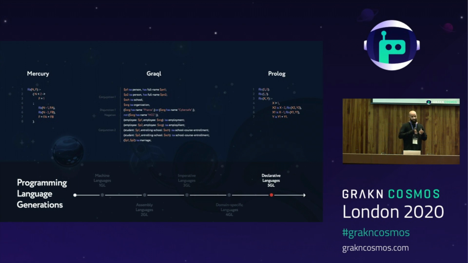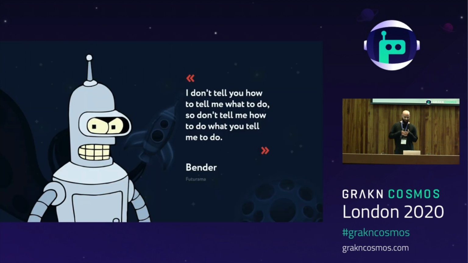This sometimes feels like an exotic and strange way of talking to computers, but a character from one of my favorite TV shows sums this way of thinking up most eloquently when he says, "Hey, I don't tell you how to tell me what to do, so don't tell me how to do what you tell me to do." And while Bender says it in a very funny way, he makes perfect sense in that he considers it his job to figure out how to do what you tell him to do.